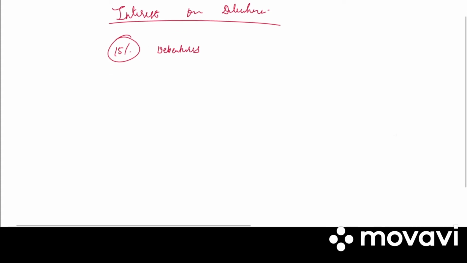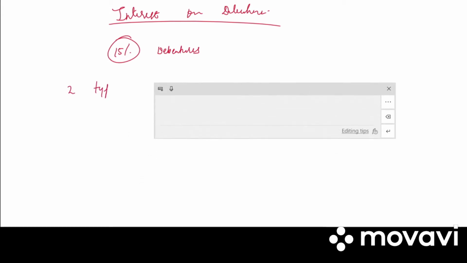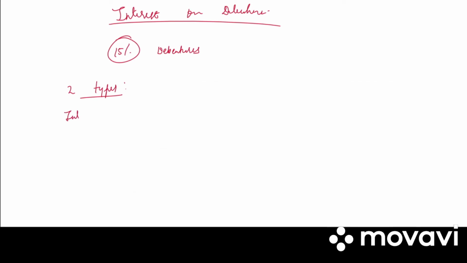Clear? So while preparing the final accounts for the accounting period, provision must be made for any accrued interest on the date of preparing the balance sheet. So there are two types under that. The first one is interest accrued and due.